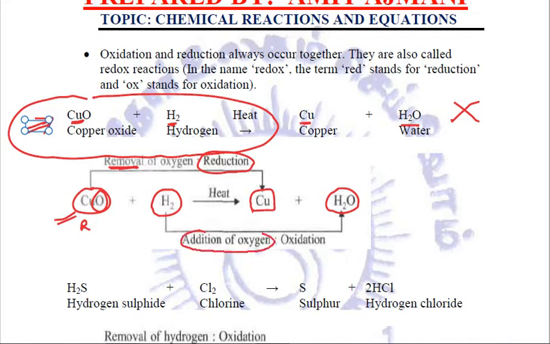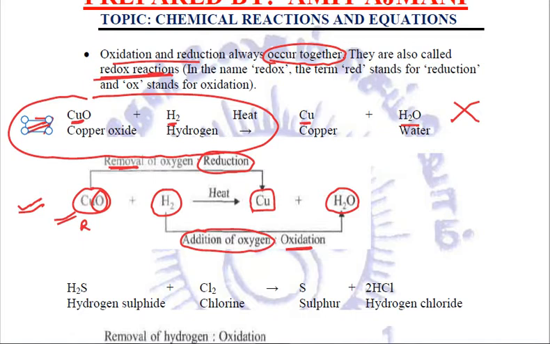Now oxygen has been added to hydrogen, and addition of oxygen is called oxidation. Therefore oxidation of hydrogen is taking place. Now, very importantly, oxidation and reduction always occur together, and that is why we call them redox reactions. So this is an oxidation reaction as well as a reduction reaction. That is why it is termed as redox reactions.